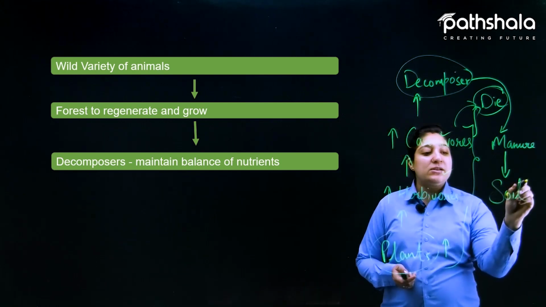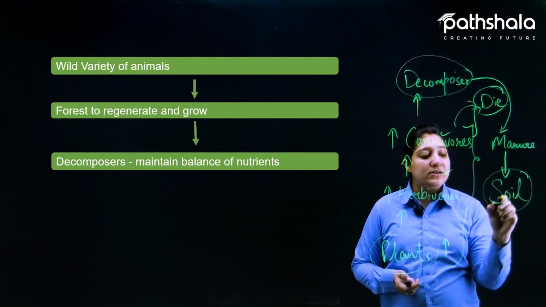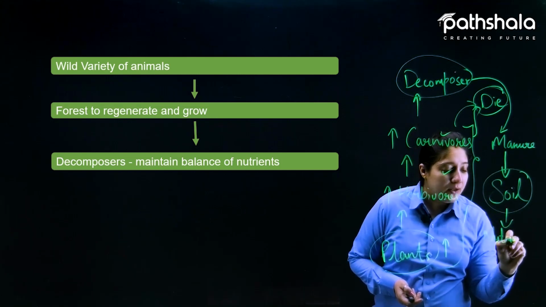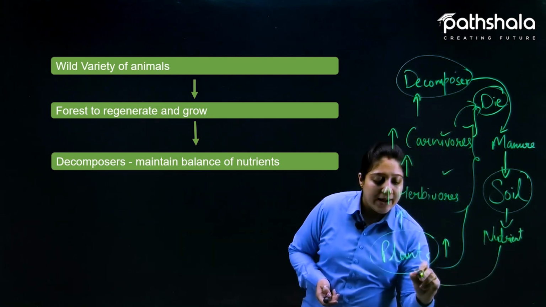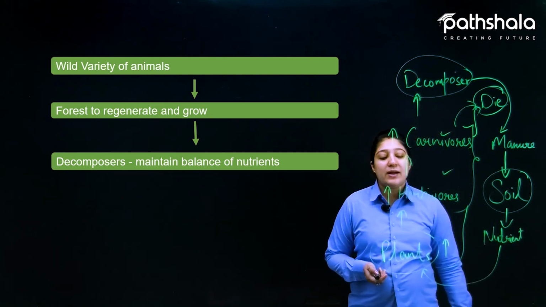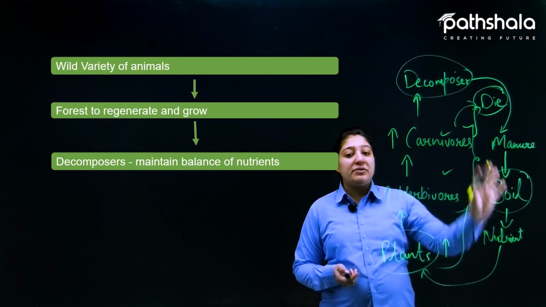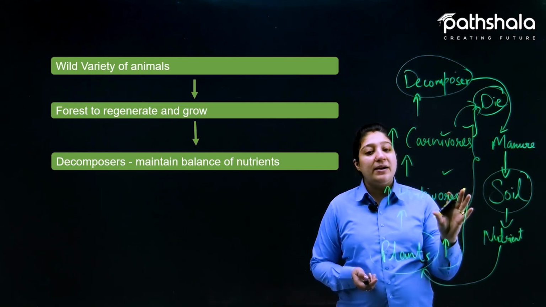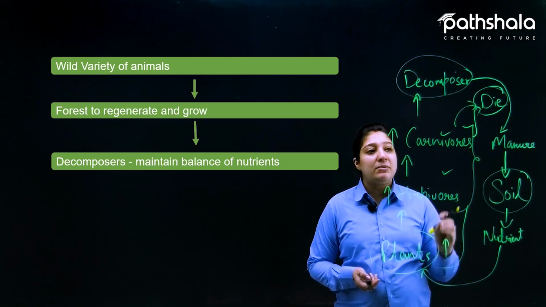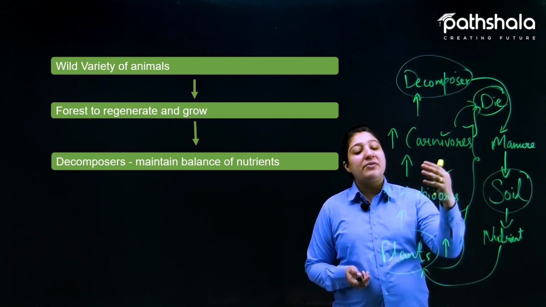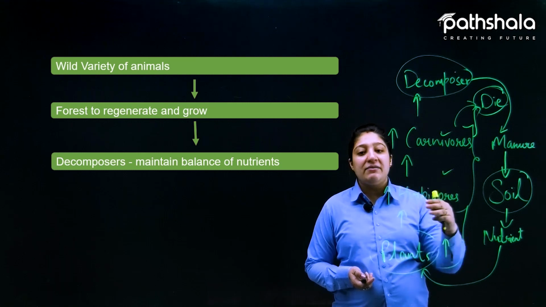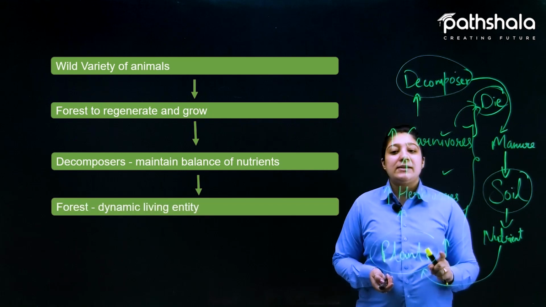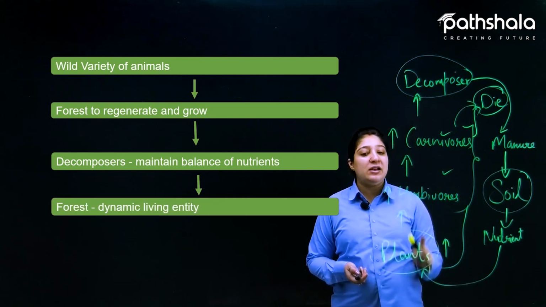When it is mixed into the soil, the nutrients provided to the soil are taken up by the plants for their proper growth and condition. So, because of that, there is a changing environment in the forest from time to time, and the number of other living organisms living there also keeps changing. Because of this, the forests are known as dynamic living entity.